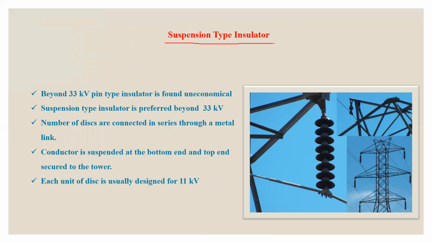This insulator is suitable or preferable beyond 33 kV because the pin type insulator is uneconomical beyond 33 kV. So it is preferable to use the suspension type insulator beyond 33 kV. In a suspension type insulator, various discs are connected in series through a metal link. This is the metal link.